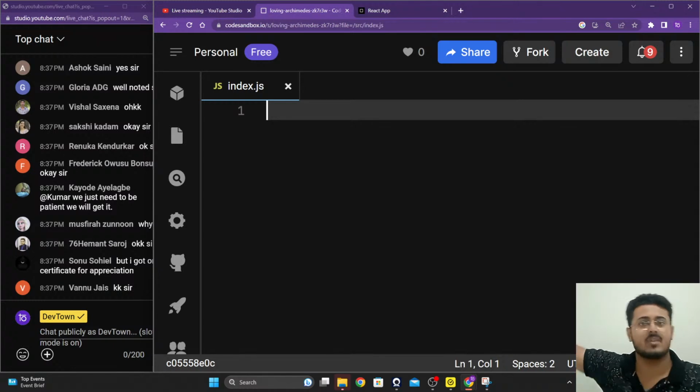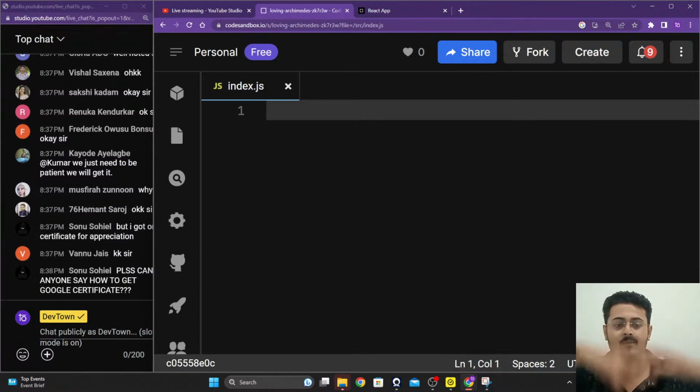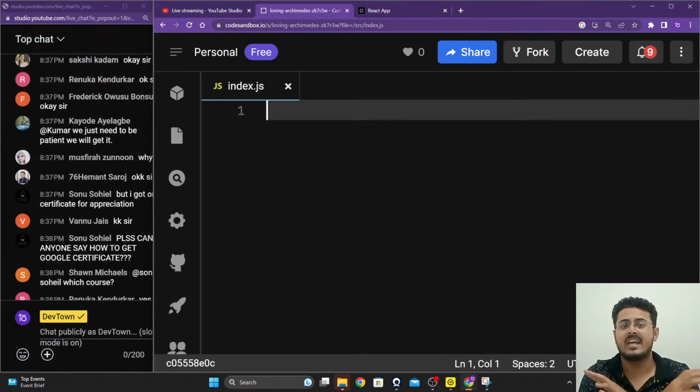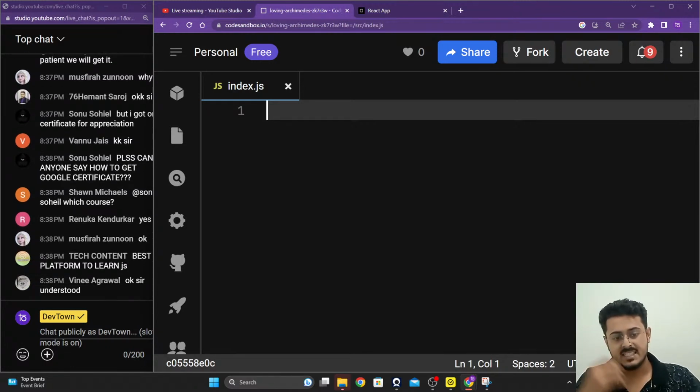The existence of a library is not known to JavaScript, that there is something called React.js that exists somewhere out in the entire world. We have no idea for it. Are you guys able to understand this? Please let me know. JavaScript has no idea that something called React.js actually exists right over there.